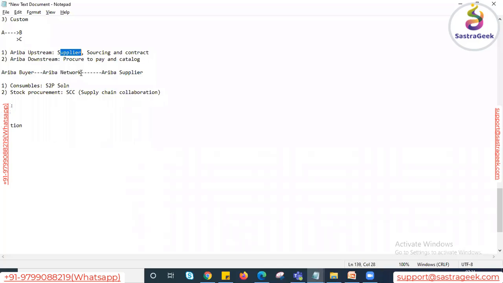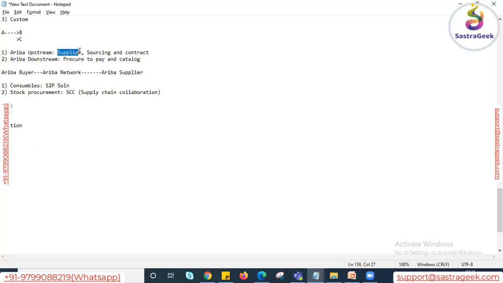To evaluate the supplier, either we have to visit the supplier's workshop, or we have to send a questionnaire online to the supplier, and they have to submit their responses. Only based on that questionnaire will we be in a position to evaluate our supplier. Those options are still not available in S4HANA, but SAP Ariba provides the feature.